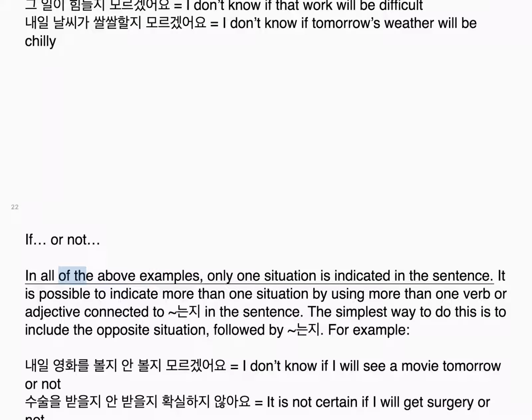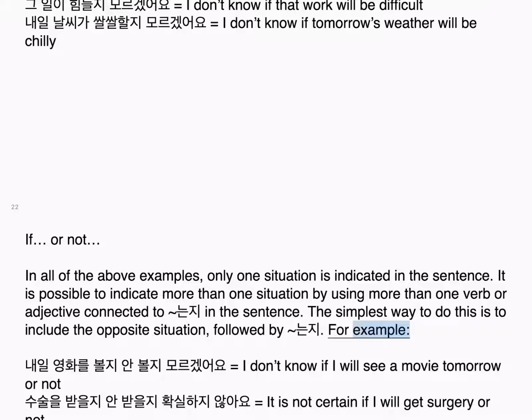In all of the above examples, only one situation is indicated in the sentence. It is possible to indicate more than one situation by using more than one verb or adjective connected to 는지 in the sentence. The simplest way to do this is to include the opposite situation, followed by 는지.